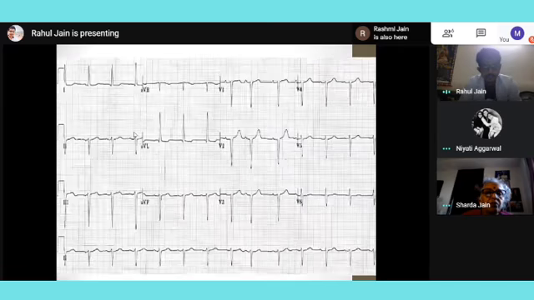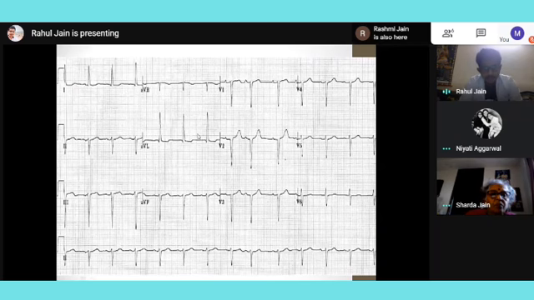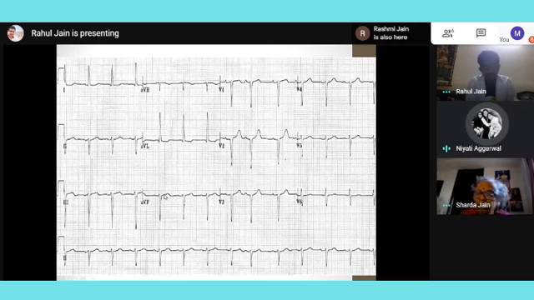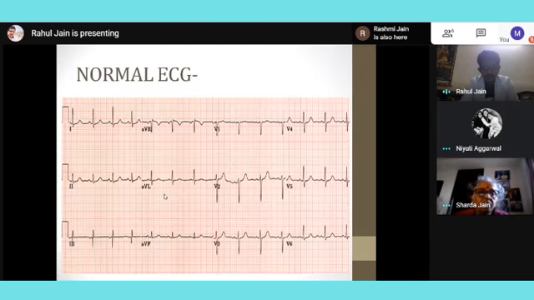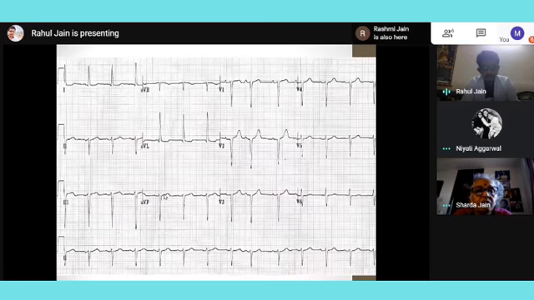Then the last diagram, here I can see that there is no hypertrophy, but what kind of deviation is there? There is AVF negative. So there should be a left axis deviation, so it should be left anterior fascicular block. Correct. So this is only about this much about blocks.